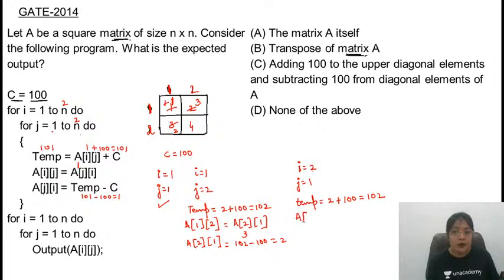A of i comma j पे value क्या जाएगी? Whatever value is available at A of j, i. Again swapping will take place. Basically this is going to swap the elements. So what value is available at the first row and second column? That is 3. 3 value is updated here.